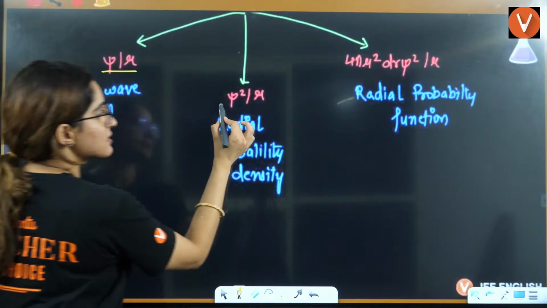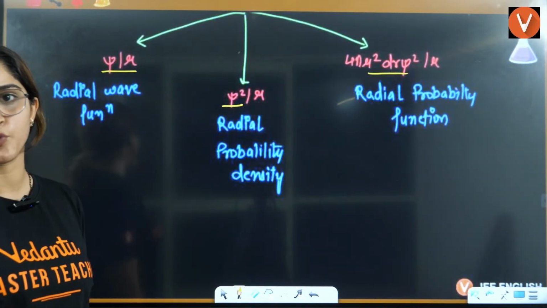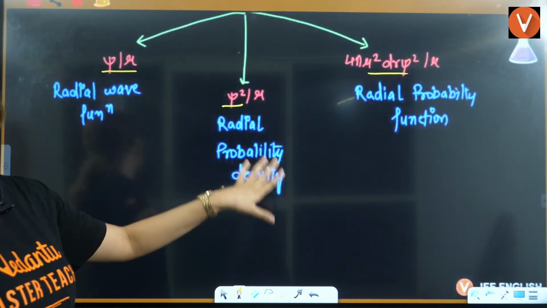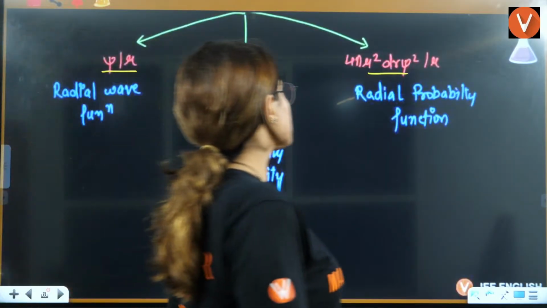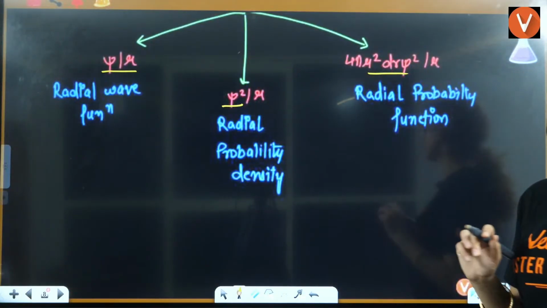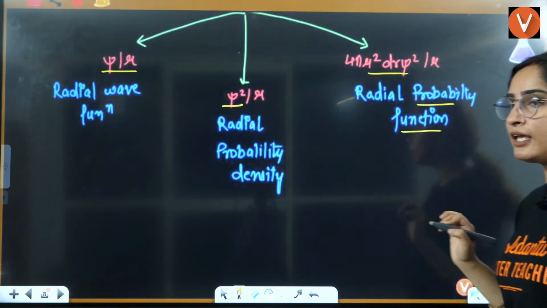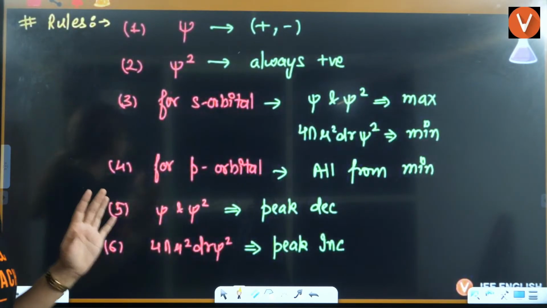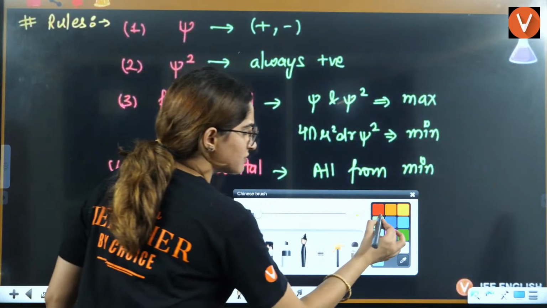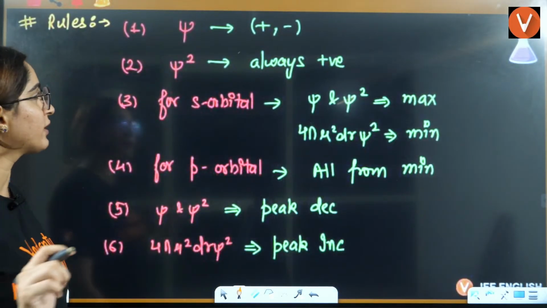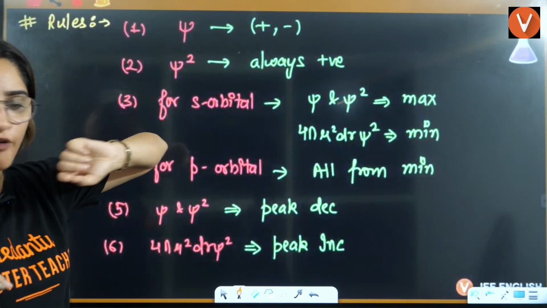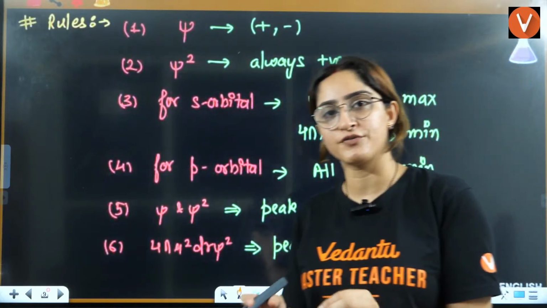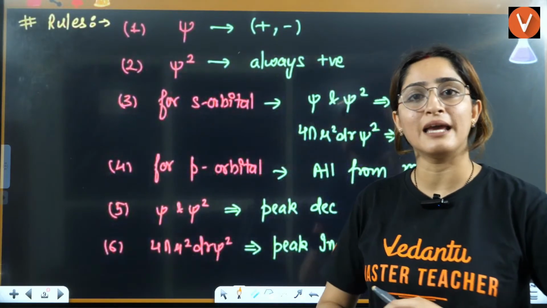One is psi, other is psi square, other is 4 pi r square dr psi square. This is called the radial wave function. This is called radial probability because psi square is probability, and this is called the radial probability function. So these are the three graphs that you will have. Now, one by one, I'm going to tell you the rules here. Very simple funda for the rules: this particular page is all you need to solve the questions of graphs. That's it. This page is enough, right?